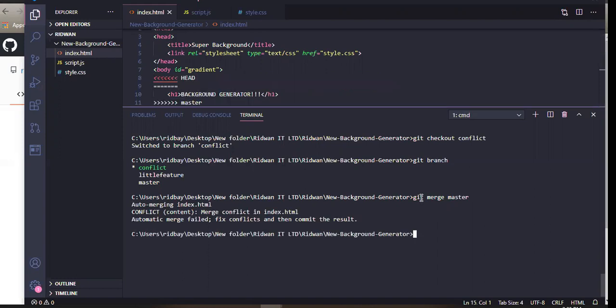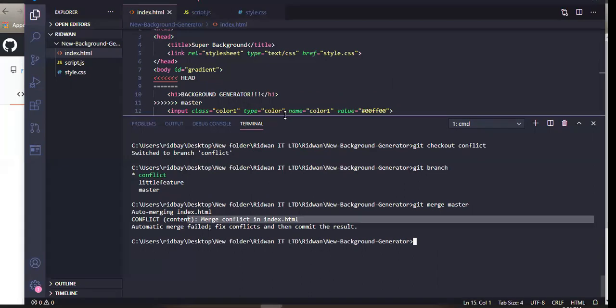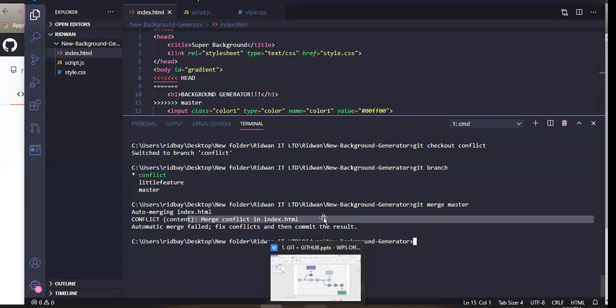You see that? We got a message. It says auto-merging index, conflicts, context, merge conflicts. You see this? Automatic merge failed. Fix conflicts, then commit the result. So before we resolve this, let's go back to our diagram.